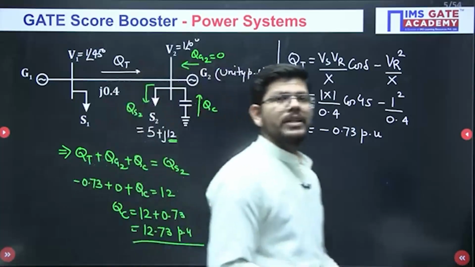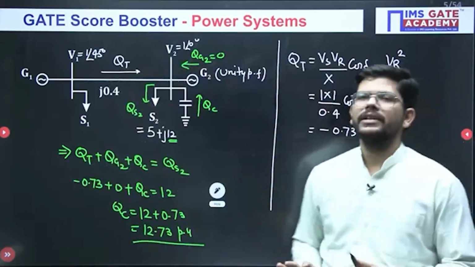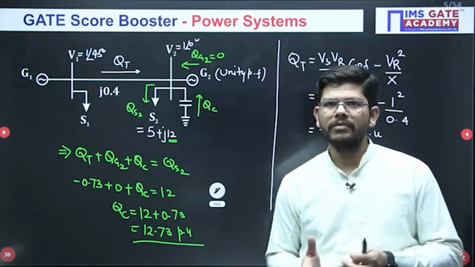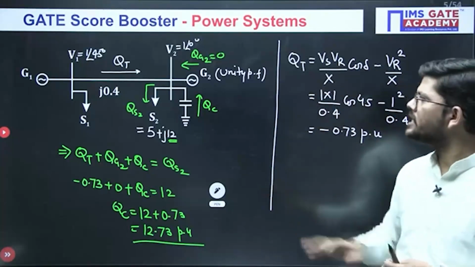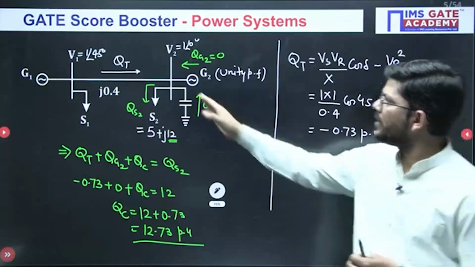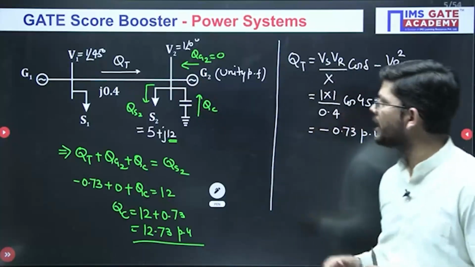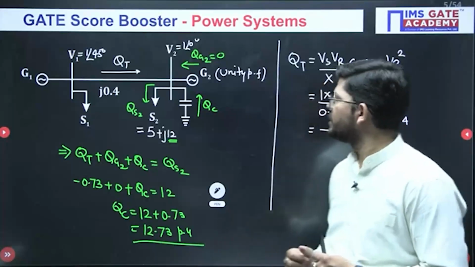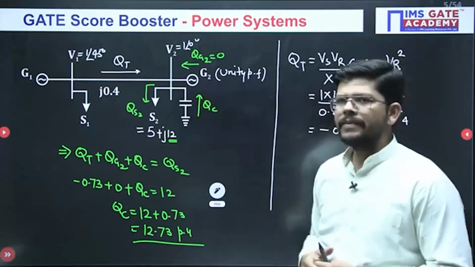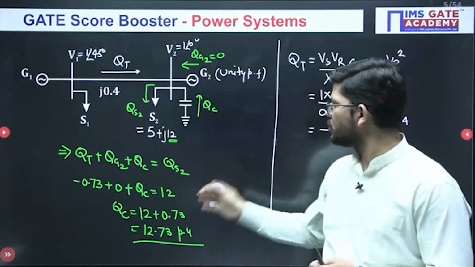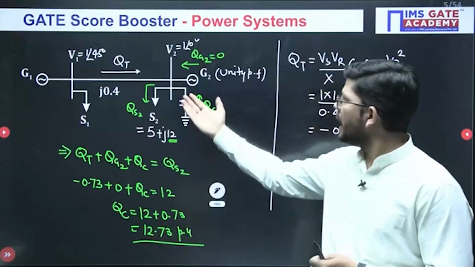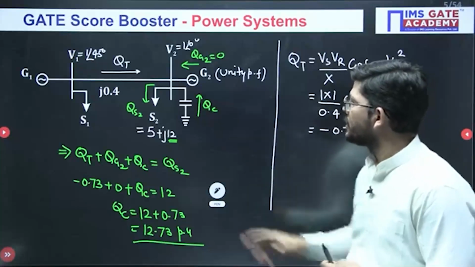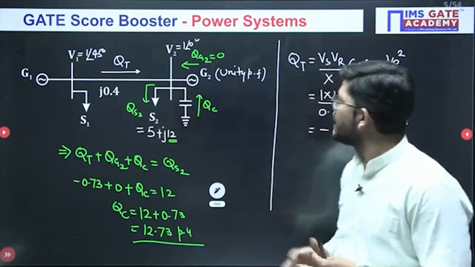So see, this is how you could have solved this question very easily. It seems to be a very tough, very difficult one, but the logic is very simple. You just have to see the power flow across this particular node, because we have to calculate QC. So how is the power flow across this node? QC will send some power, or it may take power as well. If the sign of power comes out negative, then the capacitor might be taking the power. So we assume that it is supplying the power. Then we have S2, which is taking the power. Then we have generator G2.